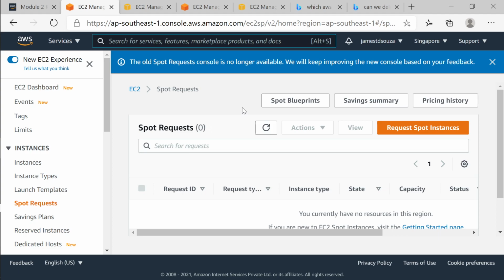Spot instances are never guaranteed to be with you forever. You will be informed some time before, maybe 15 minutes before, that your instance is going away.